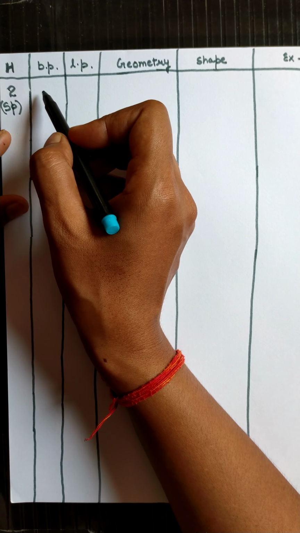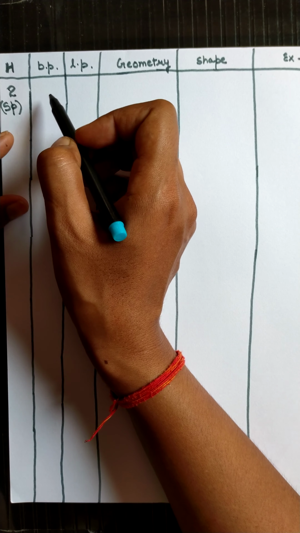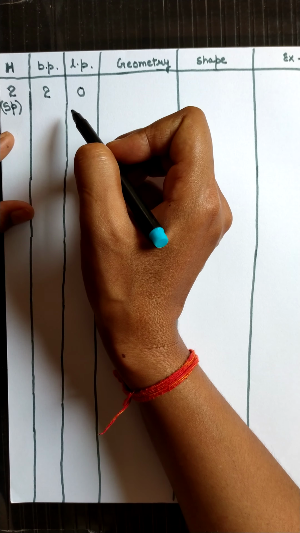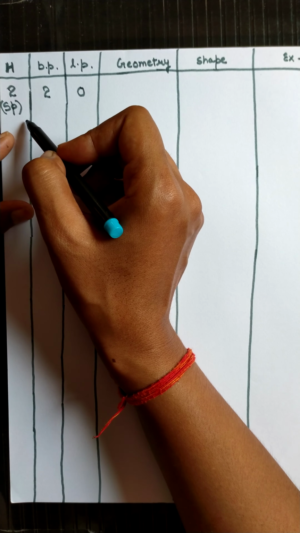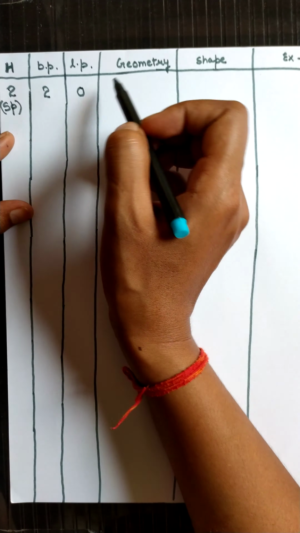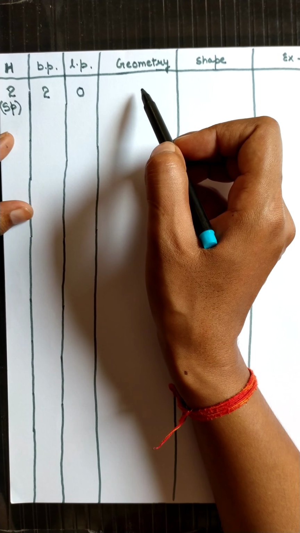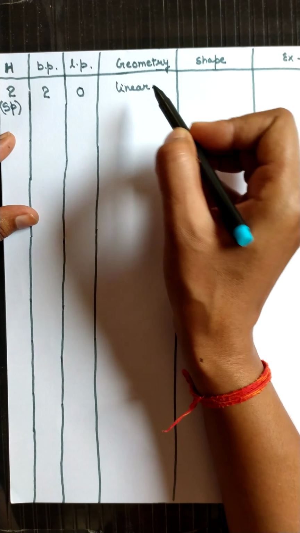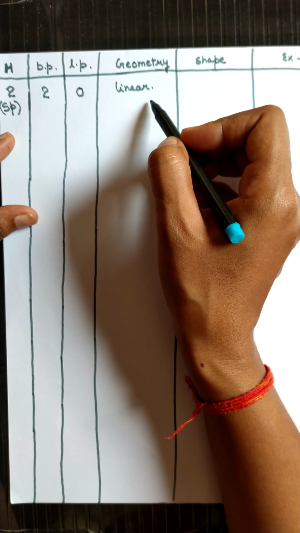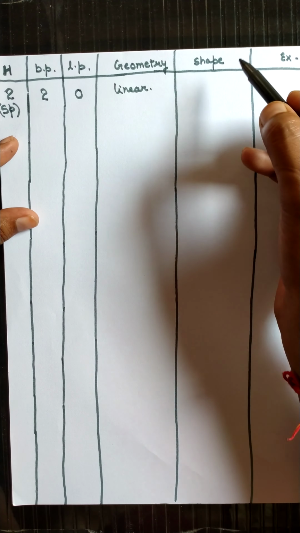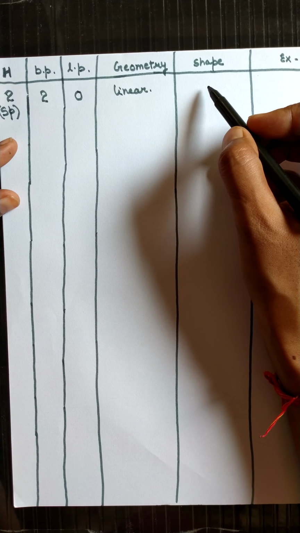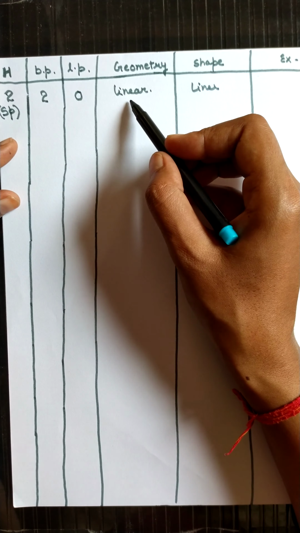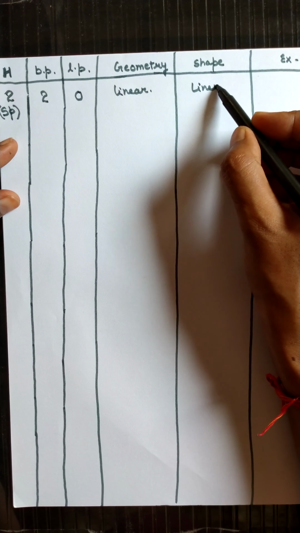If the molecule forms only 2 bond pairs, no lone pair, then for sp hybridization the geometry of the molecule is linear, as you have read in hybridization. And the shape of the molecule will also be linear. When there is no lone pair, the geometry is equivalent to the shape.